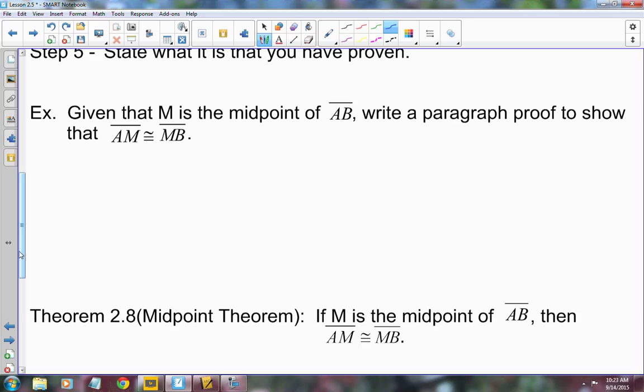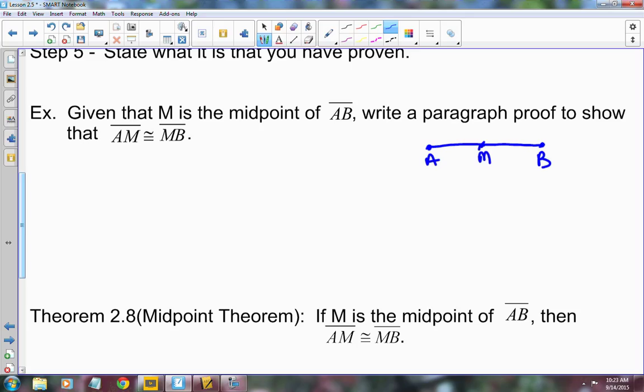So this is a paragraph proof. Okay, David, are you getting all this? This is a paragraph proof, and it's given that M is the midpoint of AB. Write a paragraph proof to show that AM is congruent to MB. And this one doesn't give you a picture, so I'm going to draw a picture. Okay. And M is the midpoint of AB.